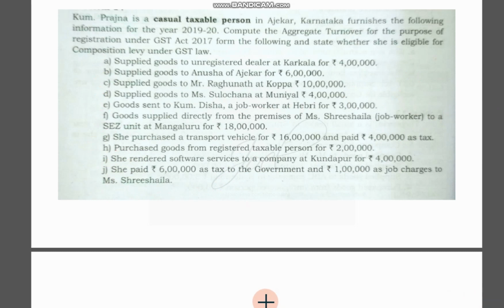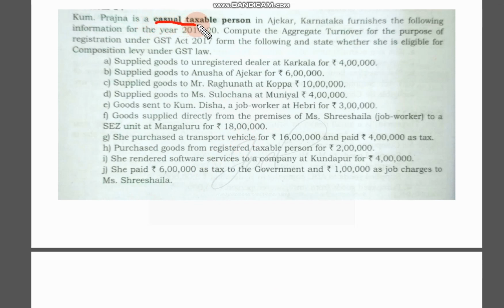We'll see the solution. So here, if the total is less than 150 lakhs, then he is eligible for composition levy scheme. But here there's one big concept you have to see.